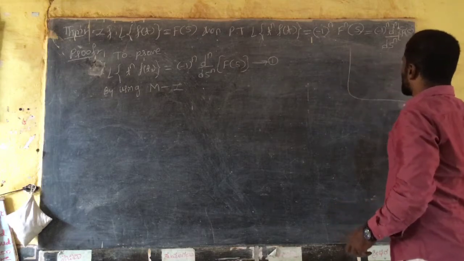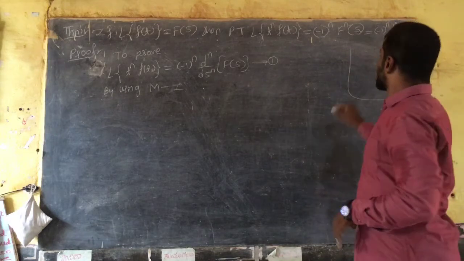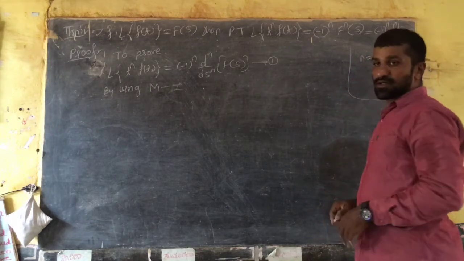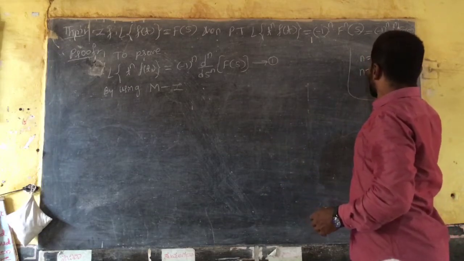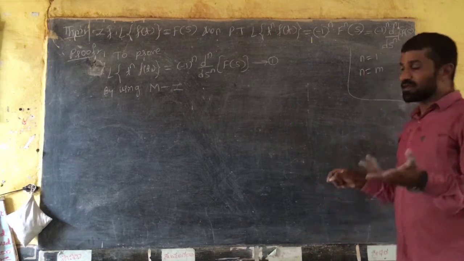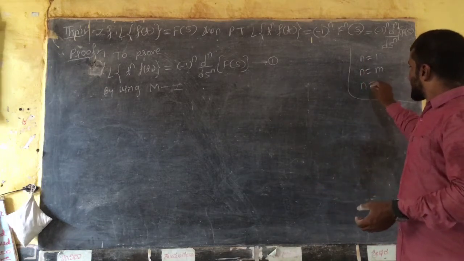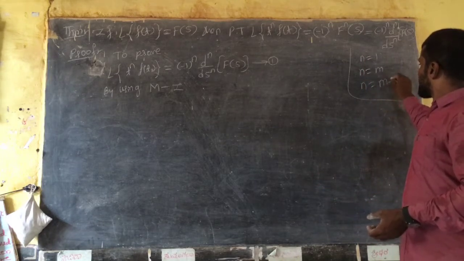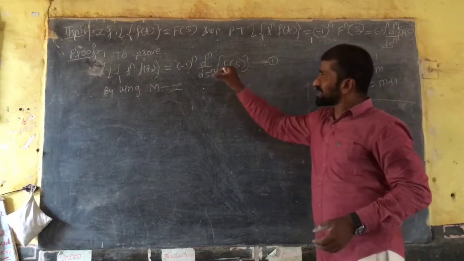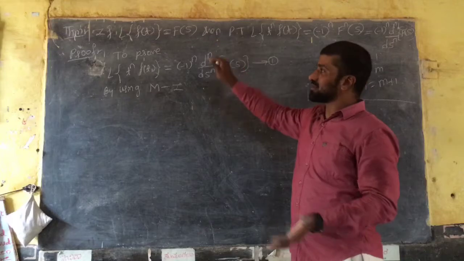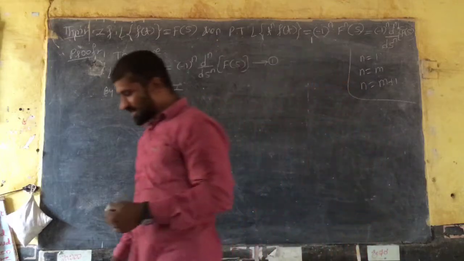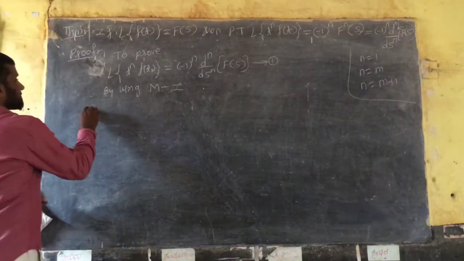So what you have to prove in the series: for n is equal to 1, you have to prove P of 1 is true. For case 2, n is equal to m, and then next, case 3, you have to prove it for n is equal to m plus 1. That completes the theorem, right? So the easy way, case 1,